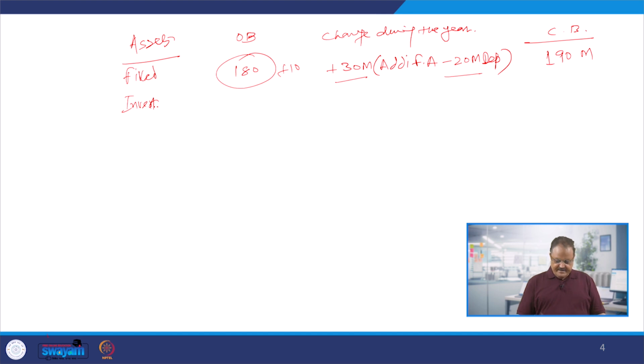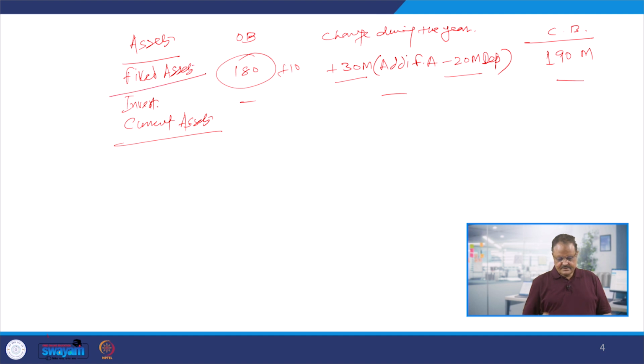Investments. So, there is no investment at all, there is no opening balance, no change, nothing as a closing balance also. And then we have to talk about the current assets. When you take the current assets here, this is the fixed assets. When you take the current assets here, in this current assets, we will have to take here as the